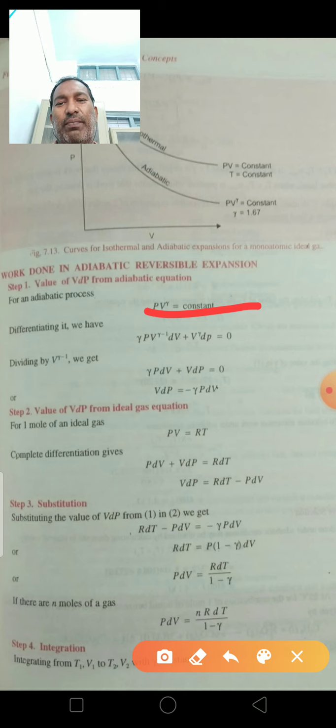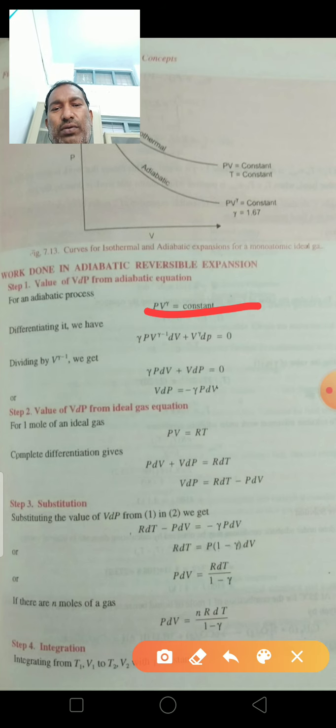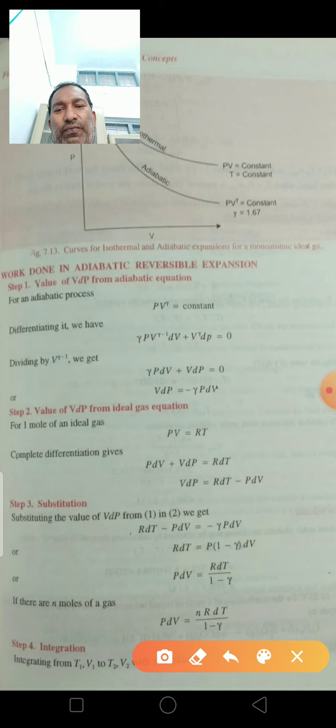So dividing by V^(gamma minus 1), we can get gamma P dV plus V dP is equal to 0. Here V dP is equal to minus gamma P dV. Step 2, the value of V dP from the ideal gas equation.